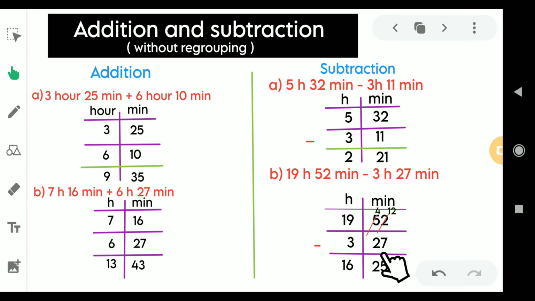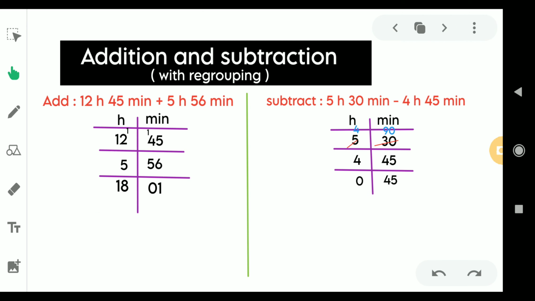12 minus 7 would be 5, and 4 minus 2 would be 2, which means our number is already bigger than this. While subtracting digit by digit we have to take the borrow, but actually we haven't taken any borrow here because this number, that is 52, is bigger than 27. So no borrow is required here, and it is still without regrouping. So 52 minus 27 would be 25, and 19 minus 3 would be 16. So this is the answer.